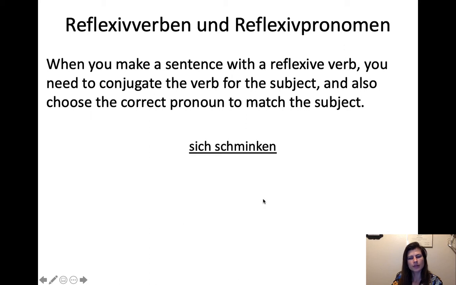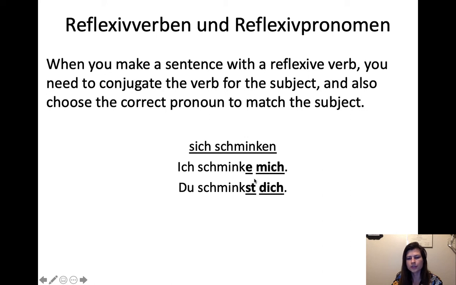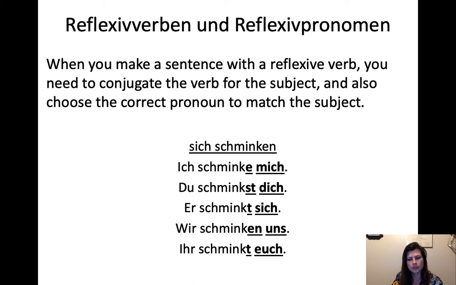And then we have sich schminken, which is to put makeup on. So, ich schminke mich. I put makeup on myself. I make myself up, maybe. Ich schminke mich. We've got a conjugated verb, and then mich matches. Du schminkst dich. You put makeup on yourself. Er schminkt sich. He puts makeup on himself. Sich matching with er. And then wir schminken uns. We put makeup on ourselves. Ihr schminkt euch. Sie schminken sich.